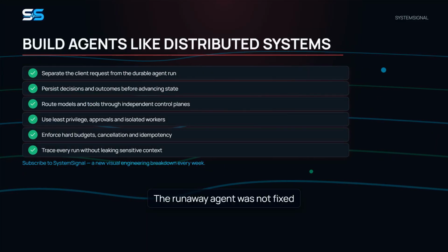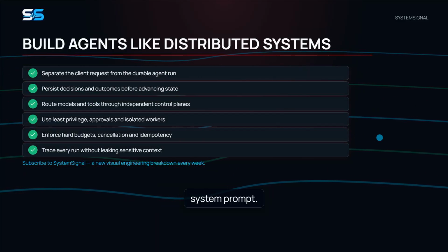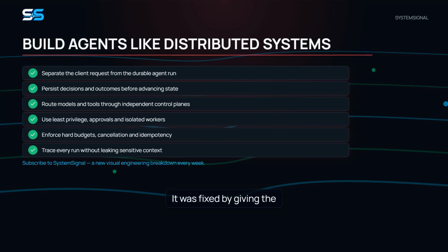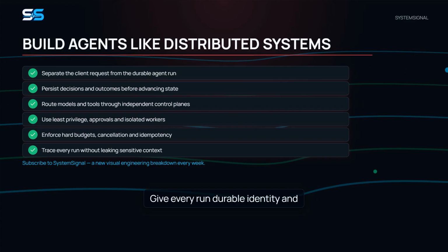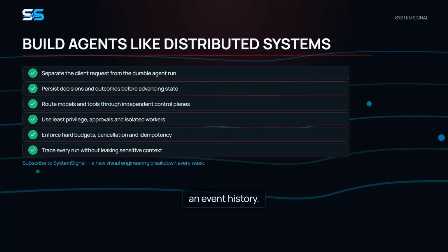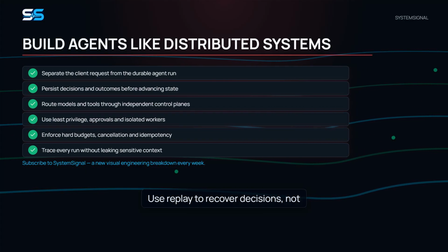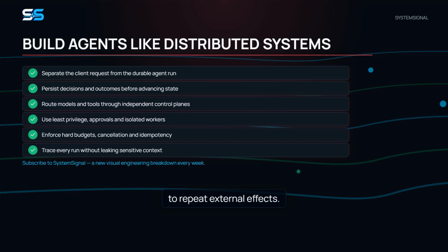The runaway agent was not fixed by a better sentence in the system prompt. It was fixed by giving the agent a real backend. Separate the request from the run. Give every run durable identity and an event history. Use replay to recover decisions, not to repeat external effects.